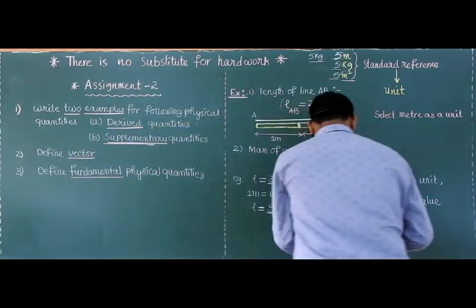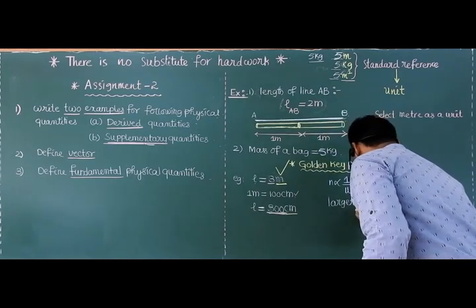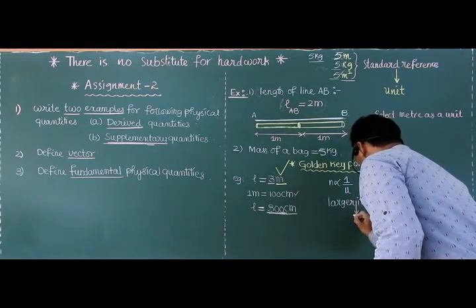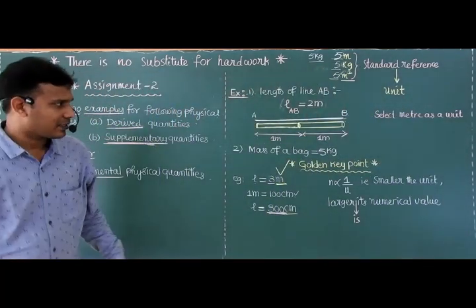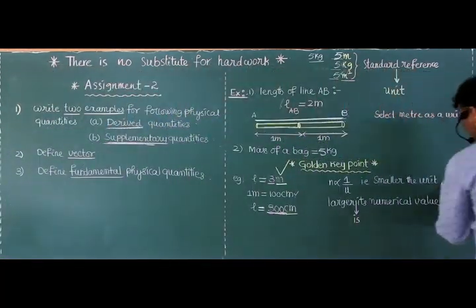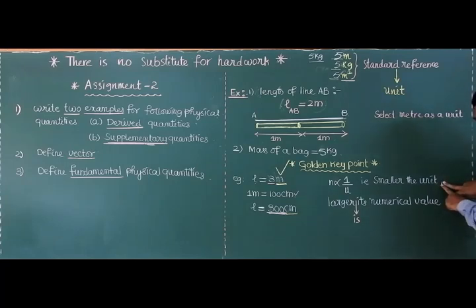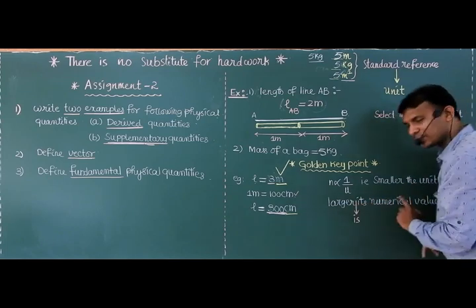Here, one grammatical mistake. Larger is its numerical value. Here also you will write: smaller the unit of physical quantity. Because there is no space here, that is why I have not written it. Smaller the unit of a physical quantity, larger is its numerical value.